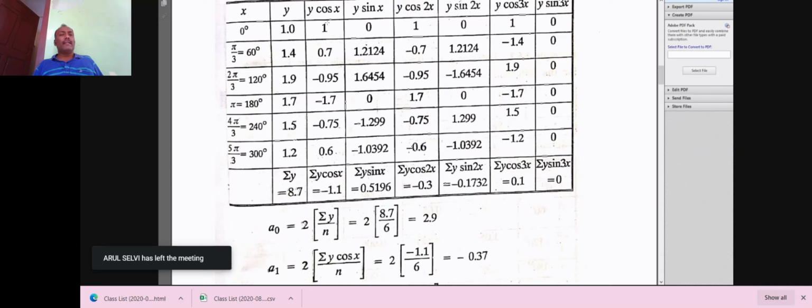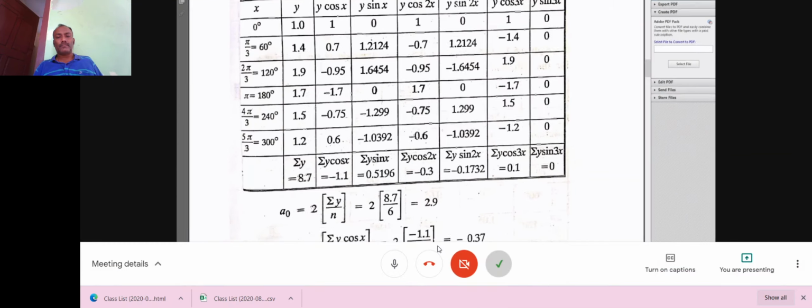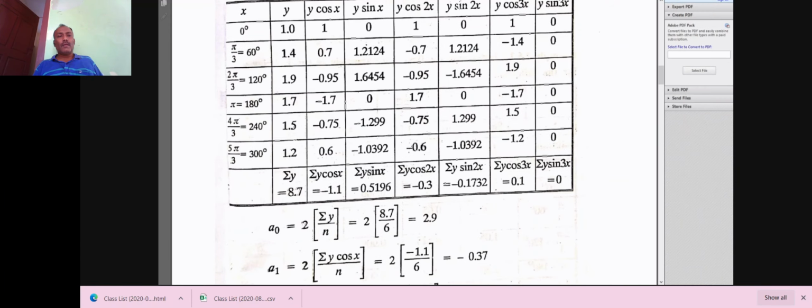Now, in the y cos x column, the y value is given, y is equal to 1, and in cos x, put x is equal to 0. Therefore, we get cos 0 is 1, and the y value is 1. Therefore, 1 into 1 is 1.